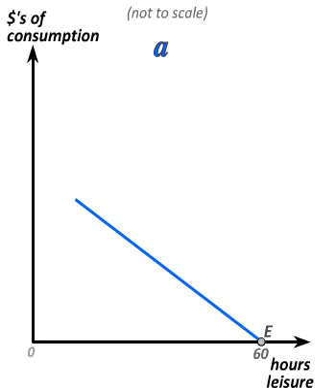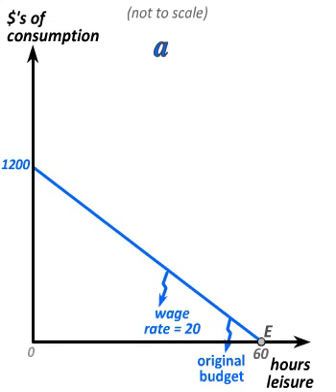If our wage is $20 an hour, then we can make as much as $1,200 by selling all of our leisure time, so the most that we can consume is $1,200 worth of other goods consumption. This gives us our initial blue budget constraint at the original wage of $20 per hour.